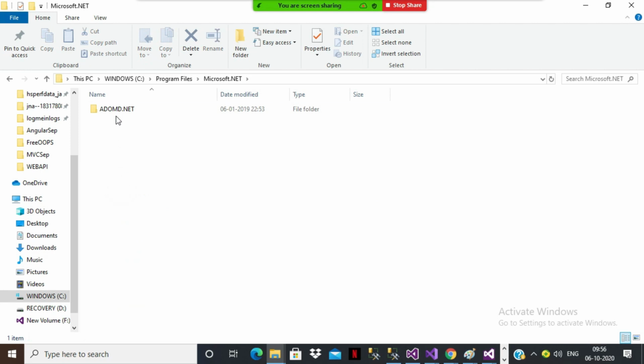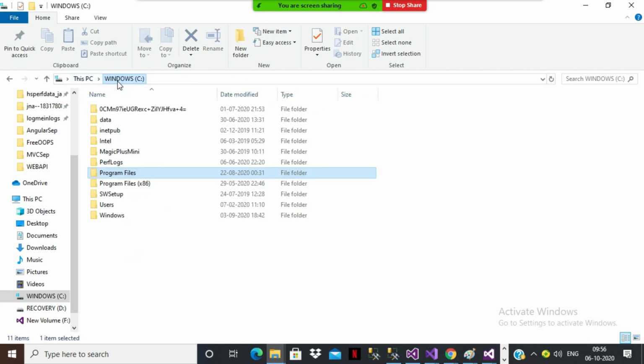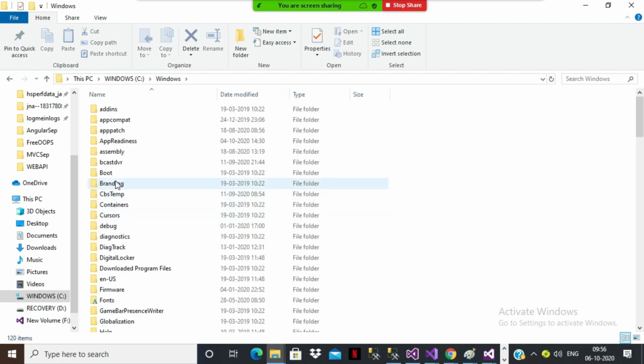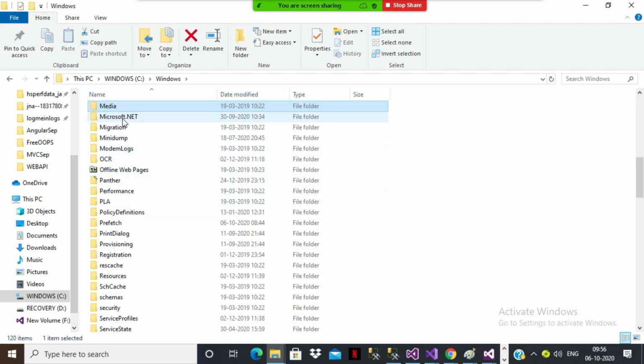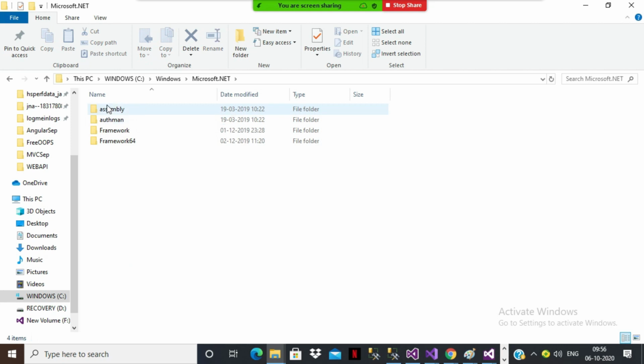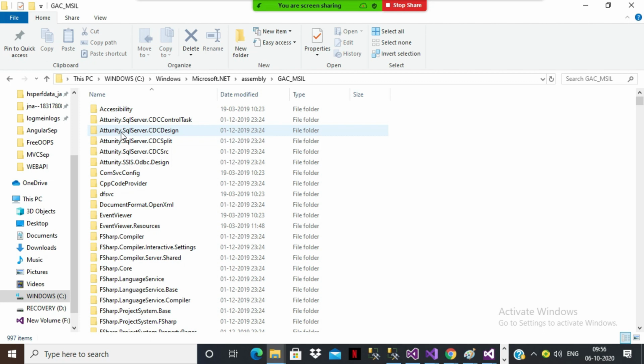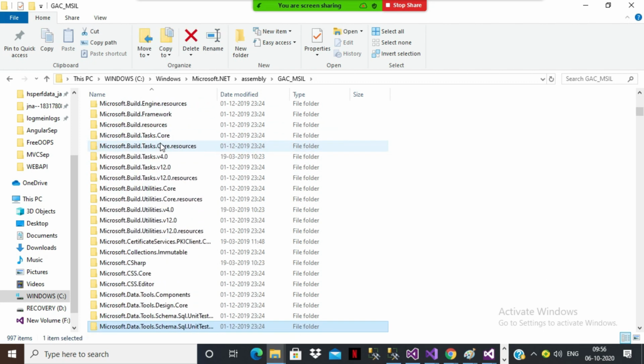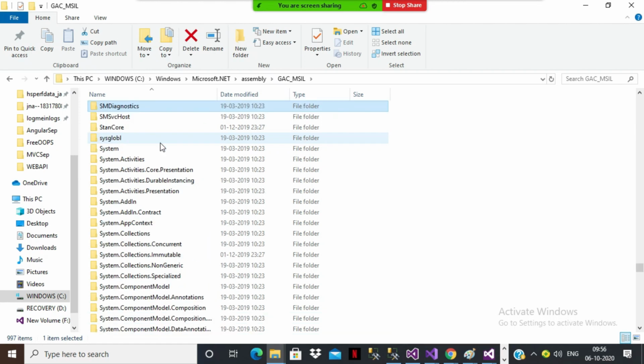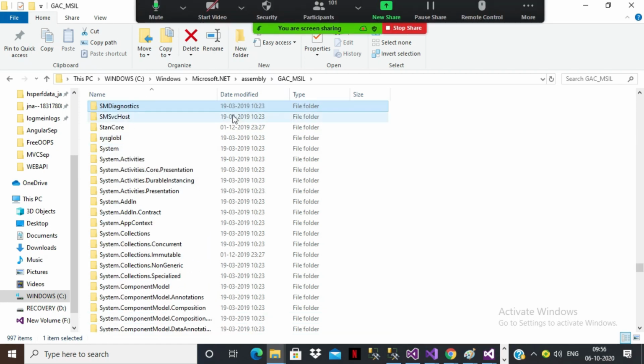Microsoft.NET. There you can go to your C drive. There you can see Windows. There you can see Microsoft.NET. There you can see assembly. There you can see GAC_MSIL. Here you can see these all are DLL files only. These DLL files will support you to develop applications fast.